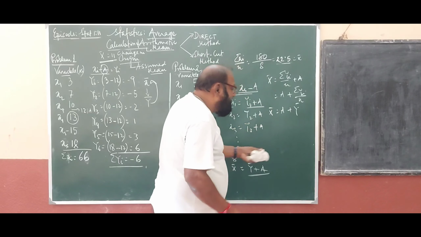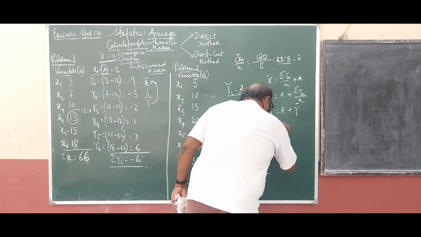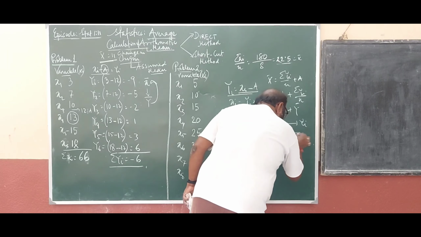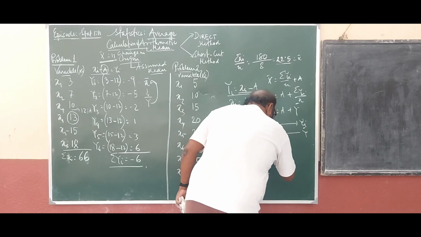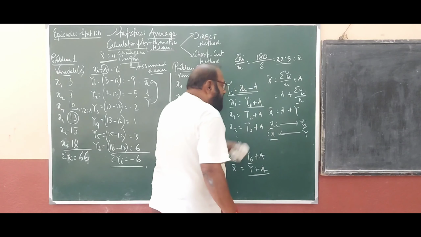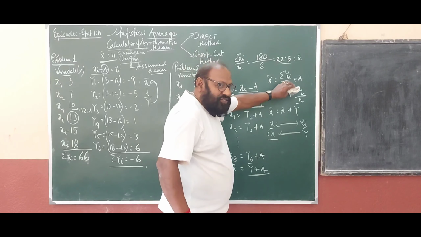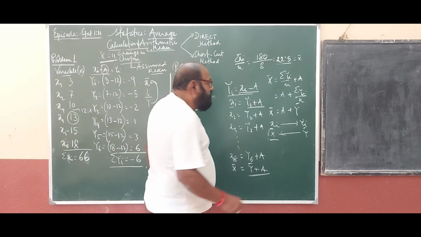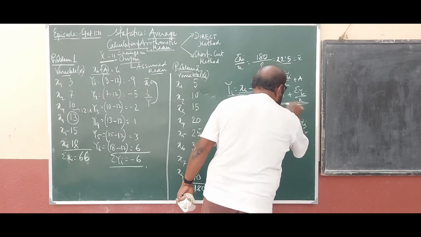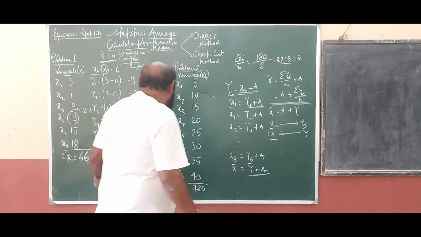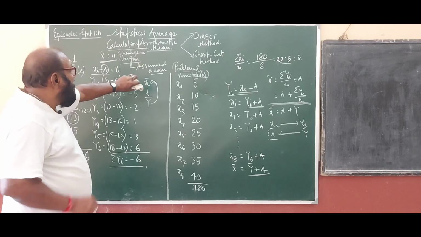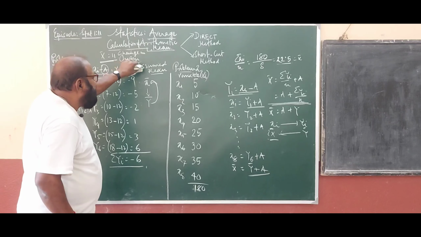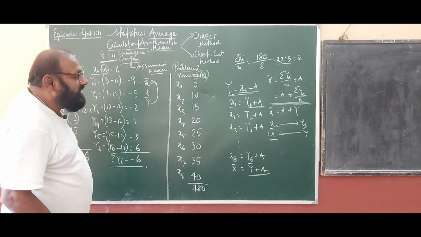Since we have changed the origin from xi to yi, we have to come back from y bar to x bar. Okay, we have to come over here, and that we can do with the help of this. So when we are changing the origin, we should use this formula. Clear? Now this is the calculation of the arithmetic mean in the shortcut method by changing the origin. Clear? So this part is gone.